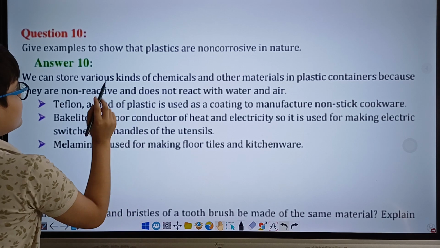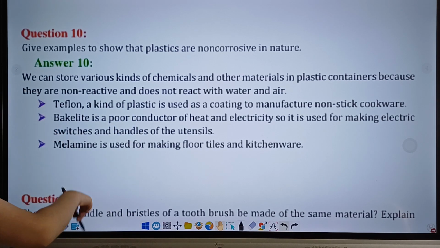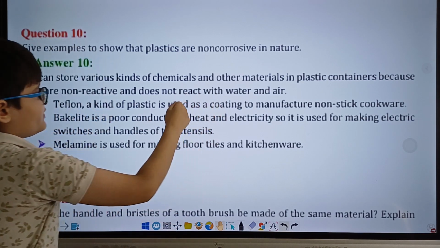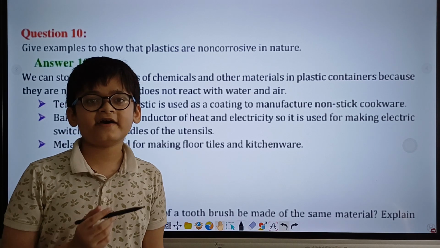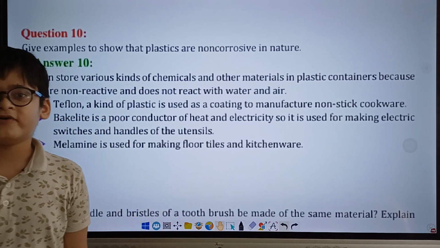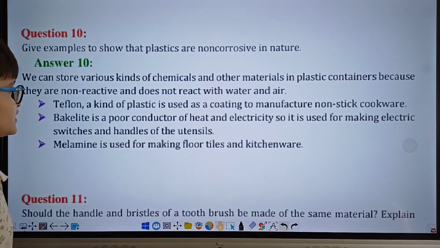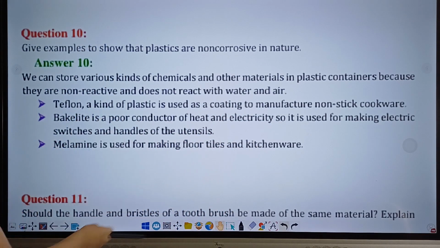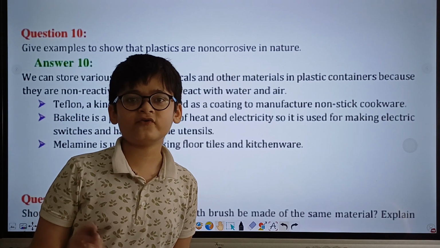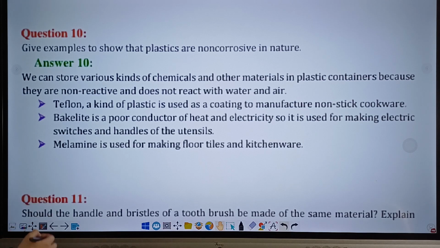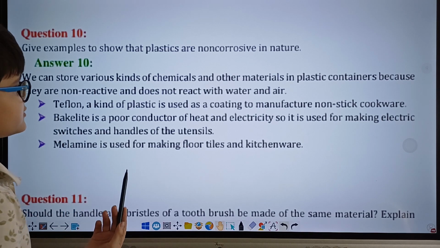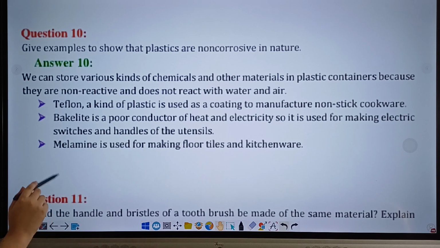Due to all of these reasons, plastic is known as a non-corrosive material because first of all, it does not react with water and air, and water and air are actually essential for reactions to take place. So this is first of all one reason why plastics are non-reactive and are non-corrosive in nature, because if they cannot react, then they cannot corrode. Alright, and because of this, plastic containers are also made, and plastic containers are used to store various items because they are non-corrosive.